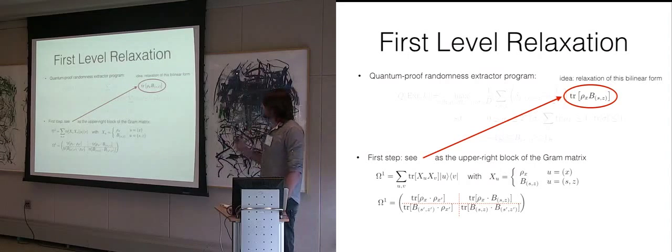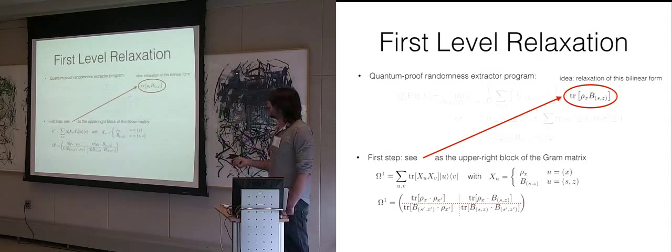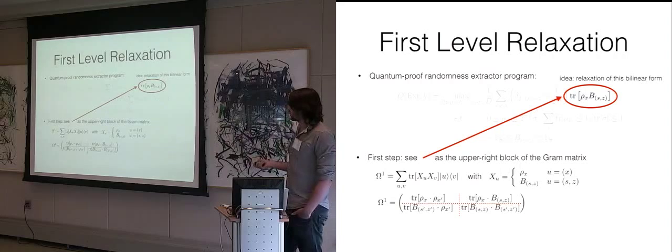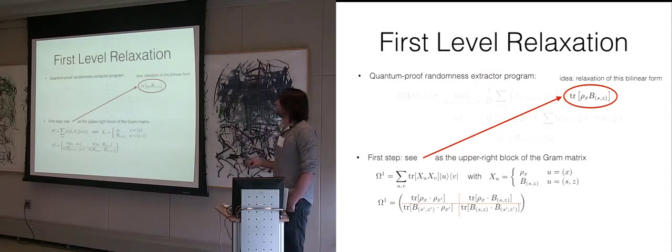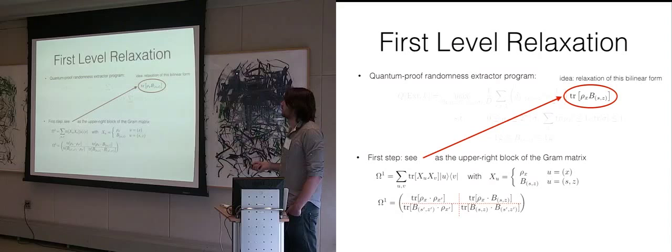Okay. So I call this Gram matrix omega 1. It's defined with entries that are just the trace of X_u X_v, where these X operators are either the rho_x's or these operators B's. So I just go through all of them. If the u is an x, it's a rho_x.